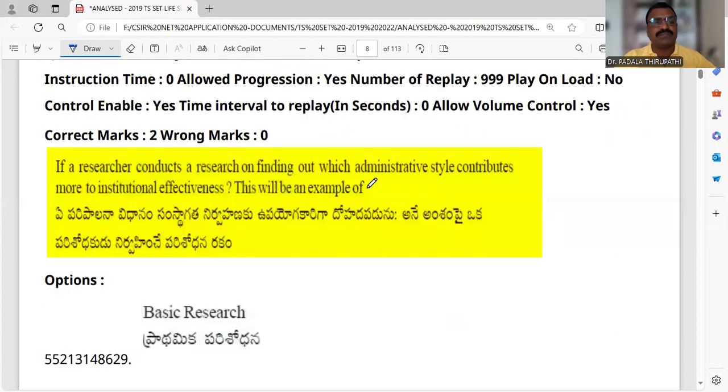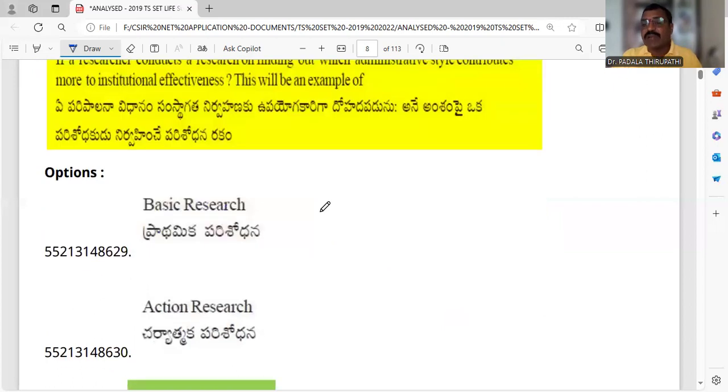And 8th question, if a researcher conducts a research on finding out which administrative style contributes more to institutional effectiveness, this will be an example of. My dear friends, during the research, which type of research is more important? A researcher conducts research on the good administrative style that contributes more to institutional effectiveness. So basic research is a fundamental research.